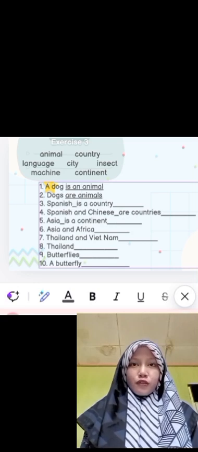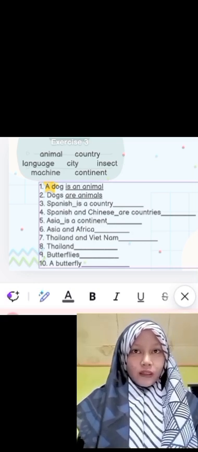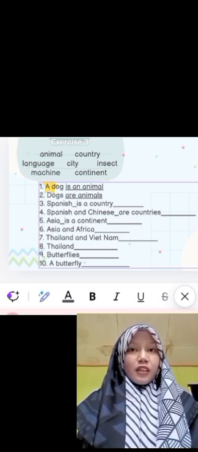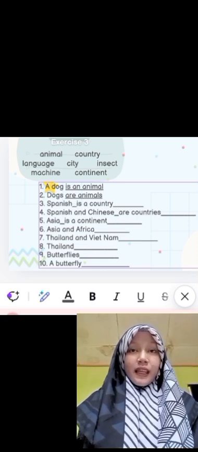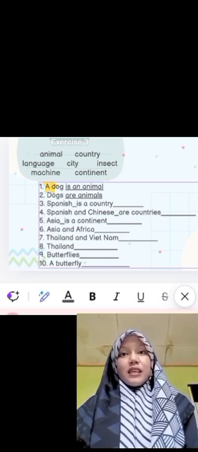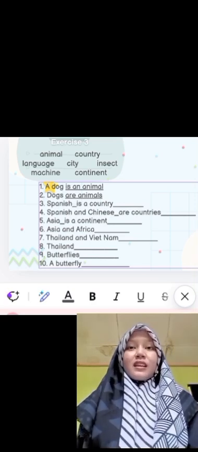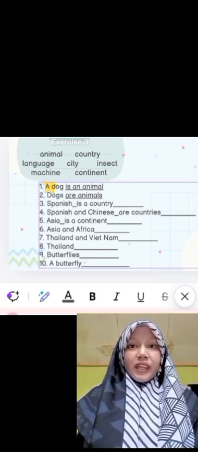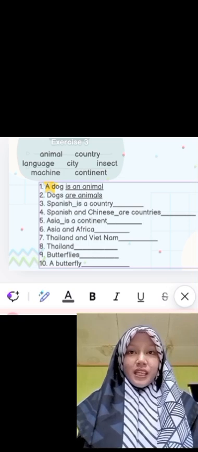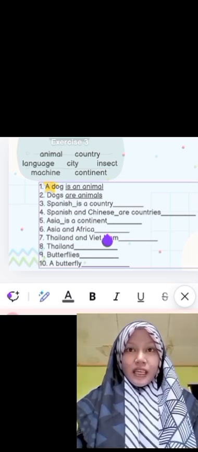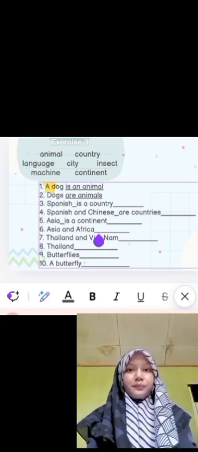Why do we use a, not an? Because continent begins with the letter C. C is a consonant, so we have to use a. So the answer is Asia is a continent.